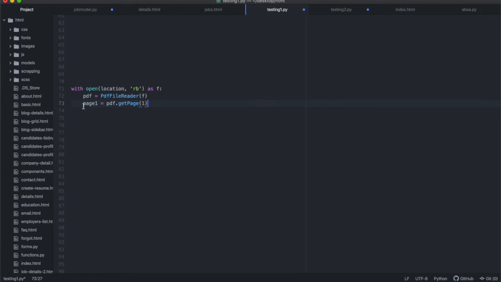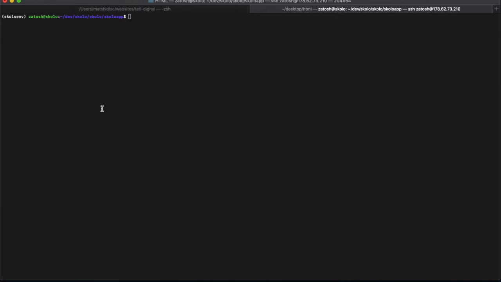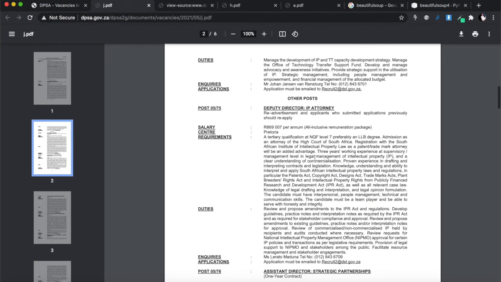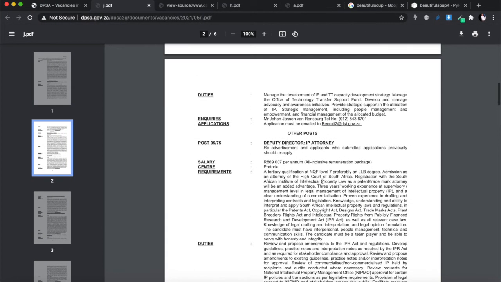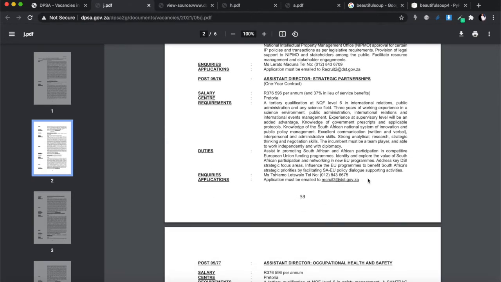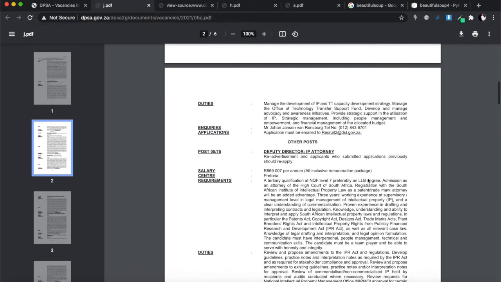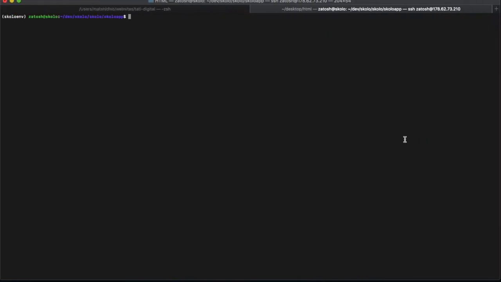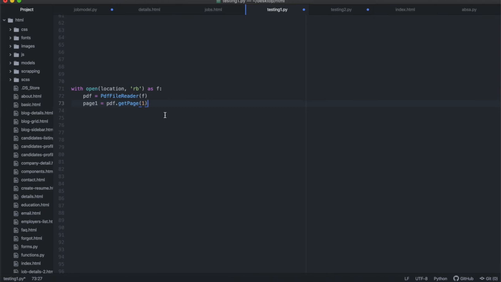Within page 1, once we get it, you saw that when I printed it out, it was also broken down into lines. Every time there was a line break, it was a different line. So what you need to do is find something consistent that you can use to break down the document even further. I tried a couple of things. The first thing I tried was this: this entire page from here to the bottom is broken down into one long string, but within that string you have page breaks, like elements in that string that look like this.